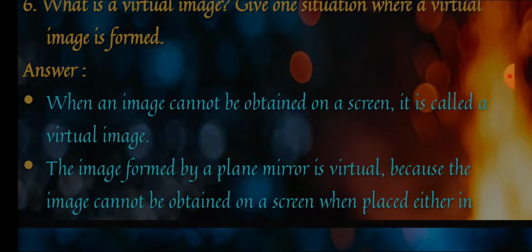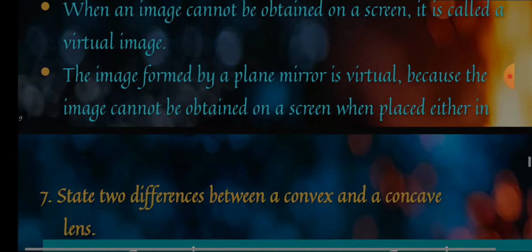Okay, in its place you can also write the example of the concave lens, that when we place the screen and move the concave lens nearer and farther, at that time we observe that the parallel rays pass through it and get spread. There is no intersection between the points of the rays after completion of the refraction. So you can write that due to that reason the image cannot be formed on the screen and hence it gives you a virtual image. Okay, as per your choice.